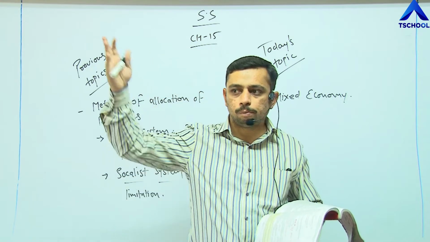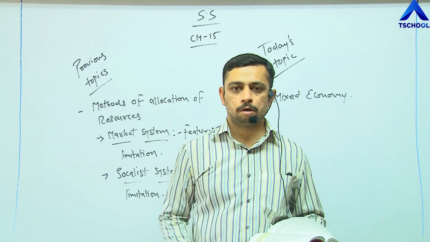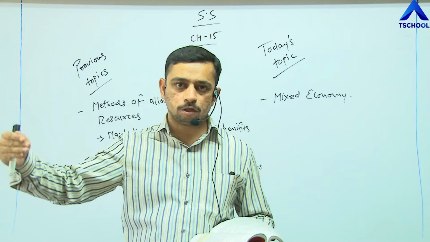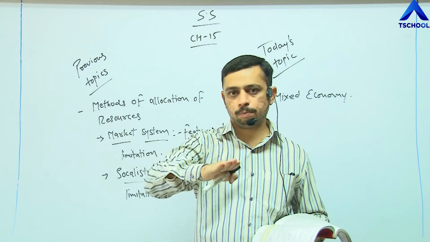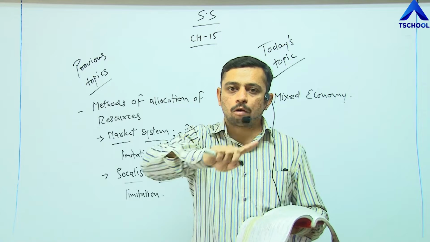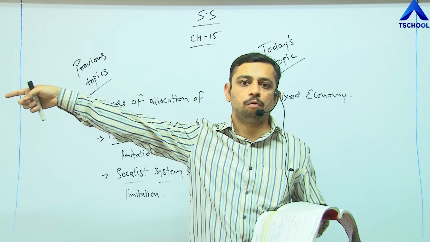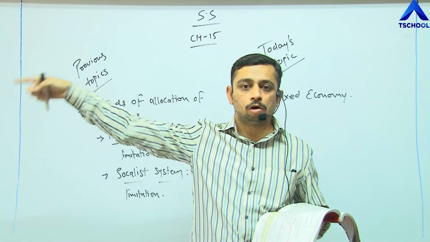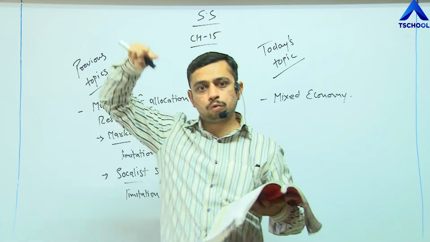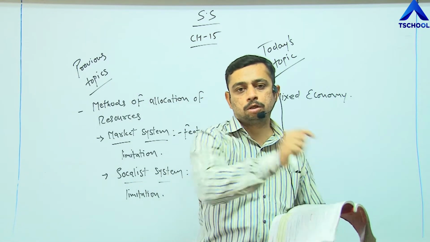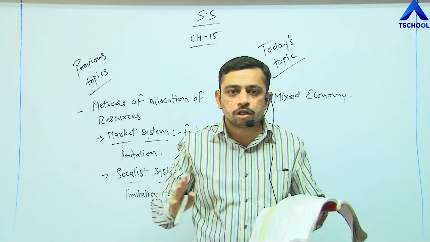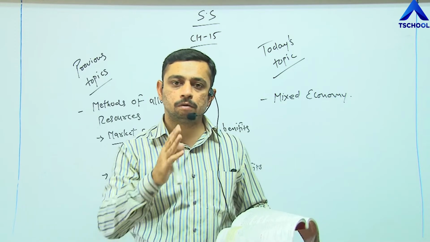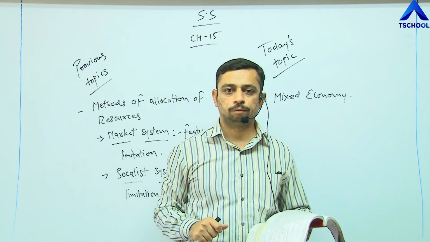There are many beautiful places in this world to go, but we can go to one at a time, and when we go to the other place, we are obviously going to miss the first place, or the one that we have not seen. And when we go to that place, obviously we are going to miss this place. As simple as that, right? We cannot reach everywhere. That is the demerit of the mixed economy, right?